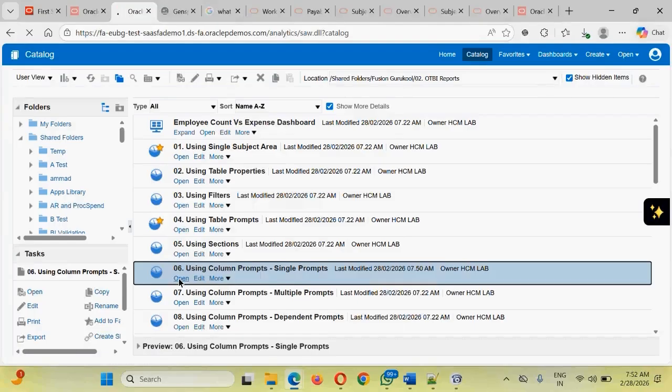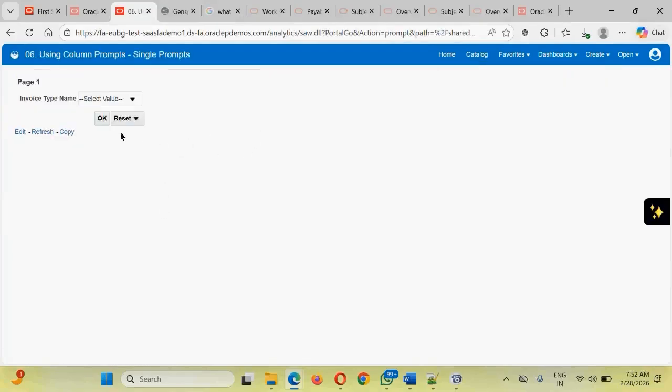Let's see this particular prompt. Click to open. First of all, guys, once we open this, it will not show you the direct data. There is no data displayed. Second thing, it is not going to populate any value. You will be provided with the values. Select the value that you are interested in. Third thing is, guys, here you should be able to select multiple values also, but that is not the case with the table prompts. In the table prompts, we can select only one value. So three limitations: first, we are not getting pre-populated data, we are not getting a pre-selected value, and we are not able to select multiple values.